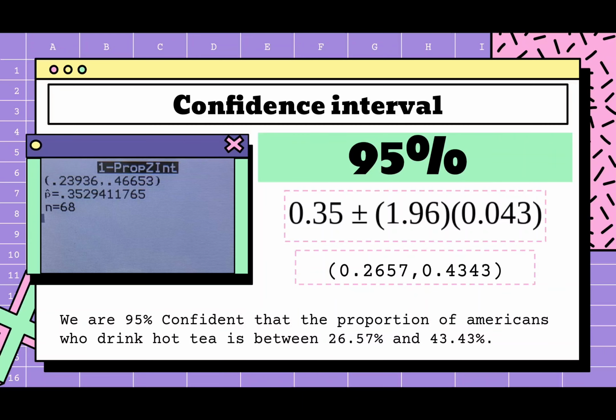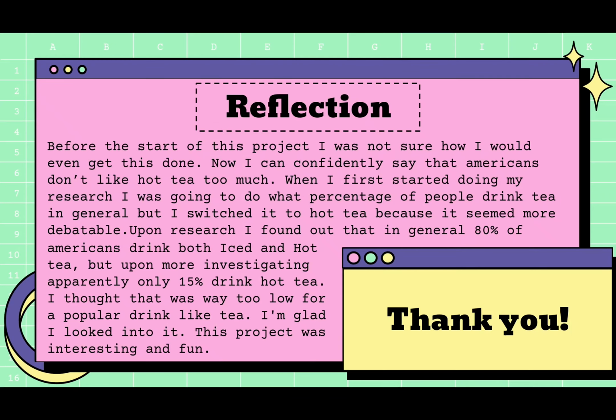And then our confidence interval. Our confidence interval is 95%. This is our p hat plus or minus z star times SE. When we plug in those numbers, we get these two numbers. As we can see, we're on the right track because when I plugged it into the calculator, this is what I got. And this is that in a sentence: we are 95% confident that the proportion of Americans who drink hot tea is between 26.57% and 43.43%.